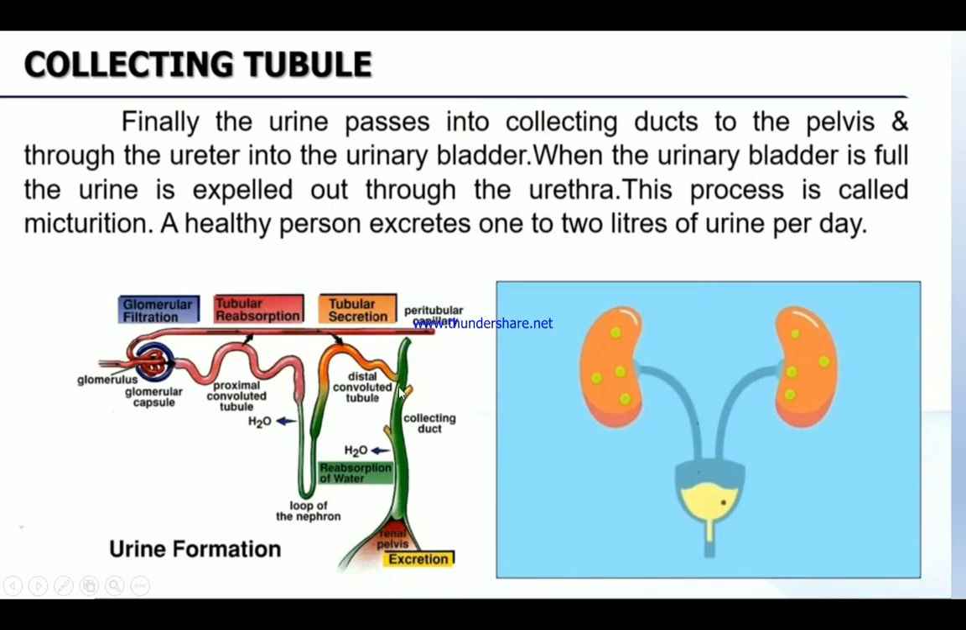Where? In the collecting duct. The urine passes into the collecting duct to the pelvis, and through the ureter into the urinary bladder. This area only, the renal pelvis. So that urine will be pushed out to the renal pelvis, and then through the ureter, and then it is coming to the urinary bladder. When the urinary bladder is full, the urine is expelled out through the urethra. This process is called micturition.